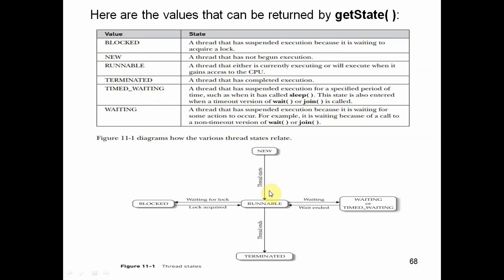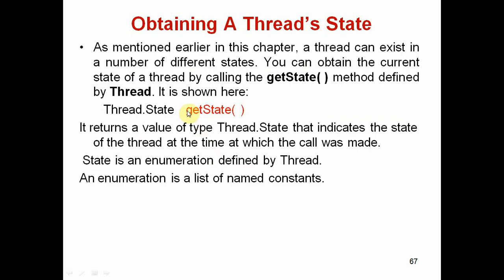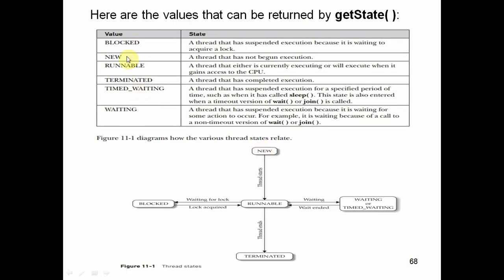So this is the diagram that shows the various thread states. Mainly, earlier we discussed these thread states: new, ready, running, blocked, and then terminated states. If you want to know the state of a particular thread at a particular point of time, we need to execute the method called getState that returns the current state of the thread. Those states may be these: blocked, new, runnable, terminated, timed waiting, or waiting.